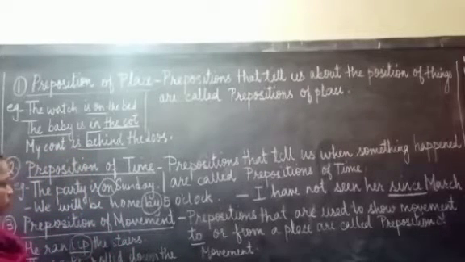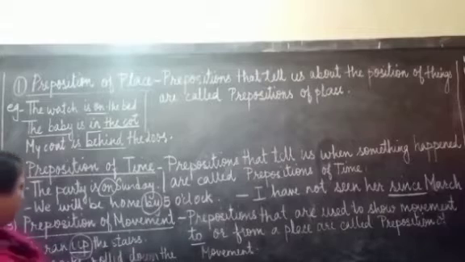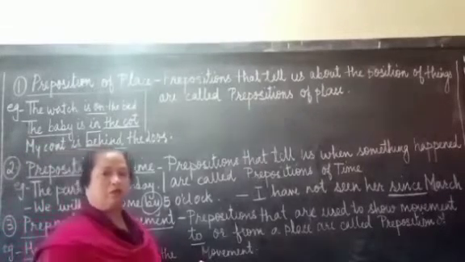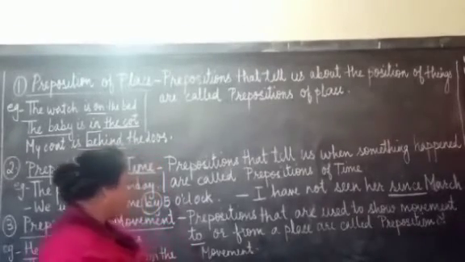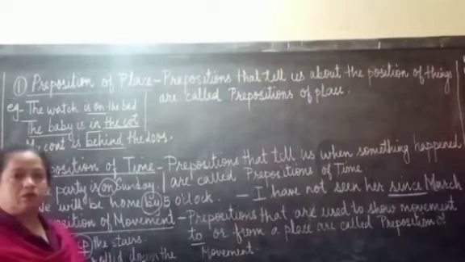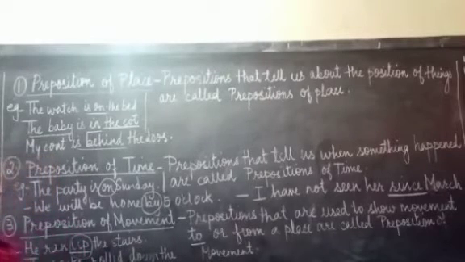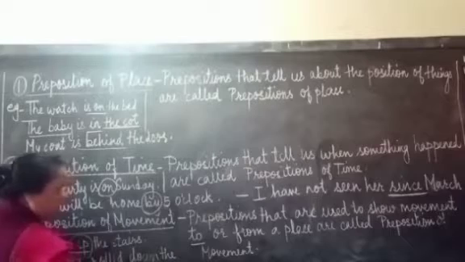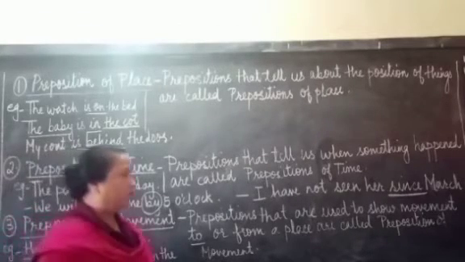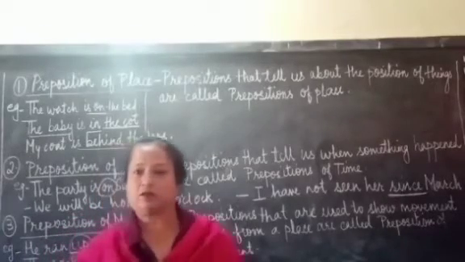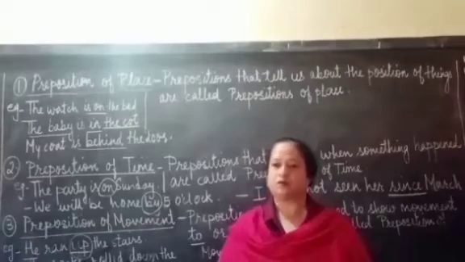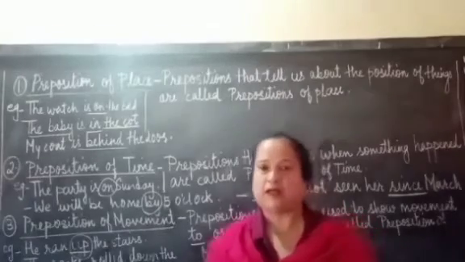The rocks rolled down the hill. So in the sentence we are talking about the rocks, and we know the verb that is rolled. And we are also talking about the hill. So how did the rocks roll? The rocks rolled down the hill. So in this sentence, down is the preposition of movement. So children, we have understood that we learnt about three different kinds of preposition here. That was preposition of time, place and movement.